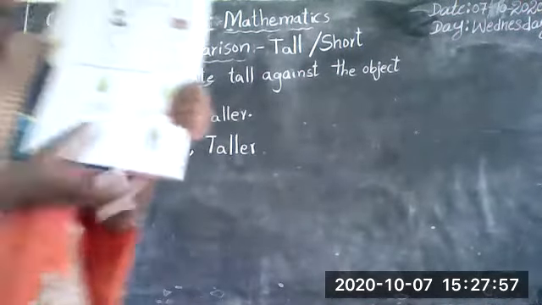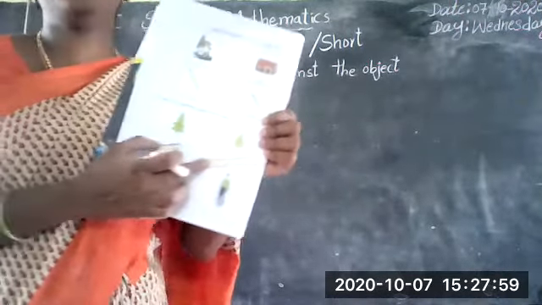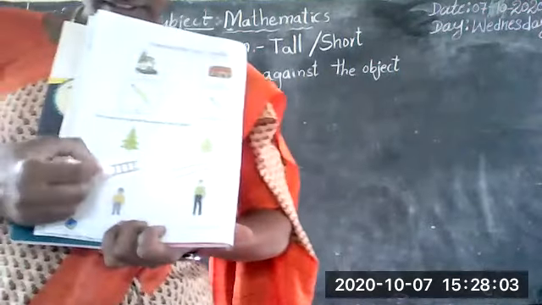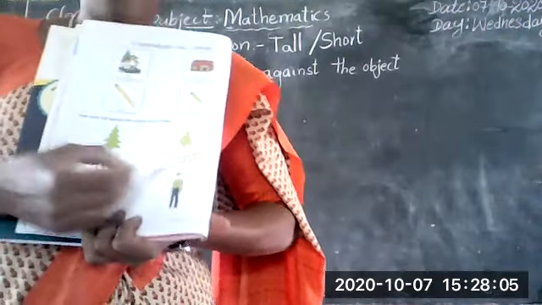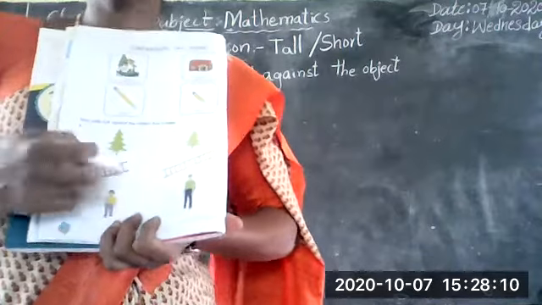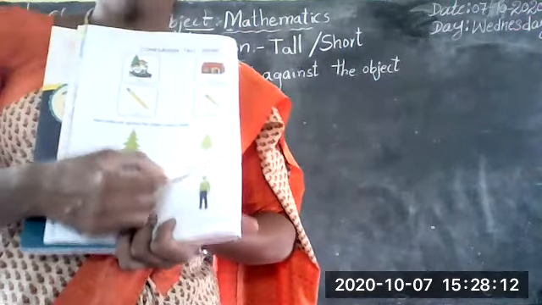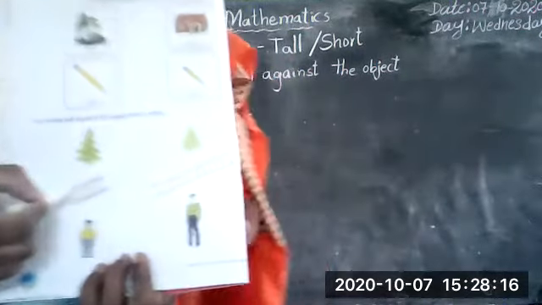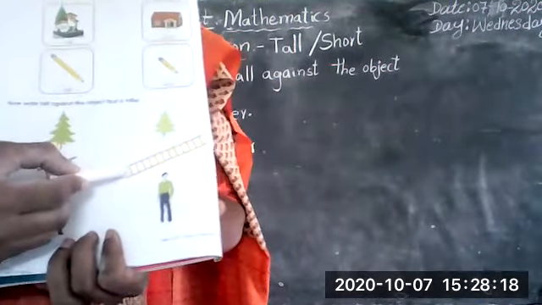Next, the two ladders in these pictures. What are they? Two ladders. This is one ladder. This is the second ladder. So which is the tall? Which is the taller? This is the tall, and this is the taller.